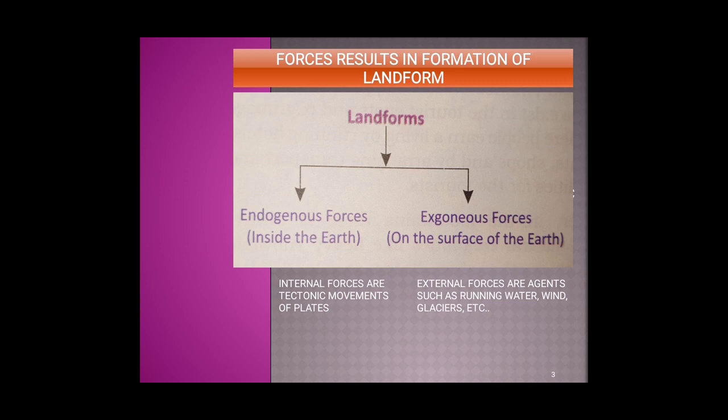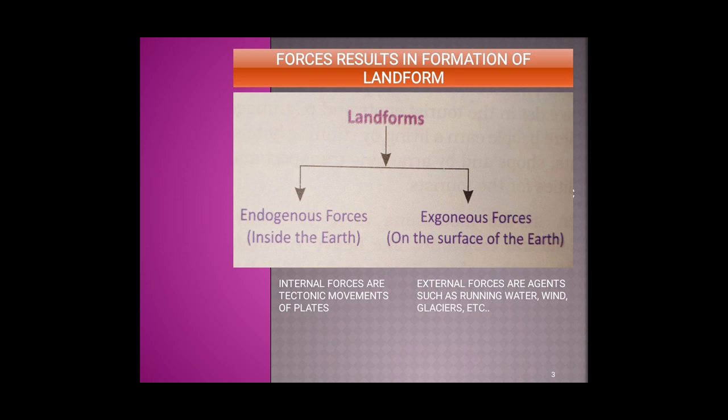Now let us study the forces that result in the formation of landforms. The landforms are created on the earth's surface by two forces. Those are internal forces and external forces. Internal forces are also known as endogenous forces that occur inside the earth's surface.